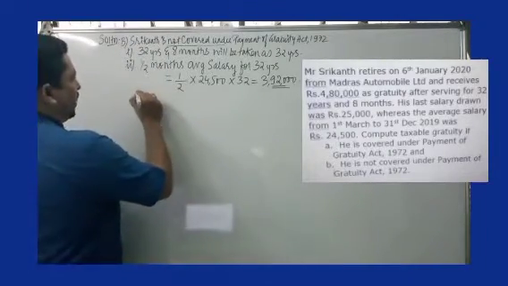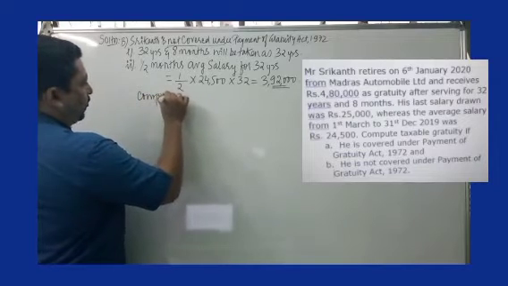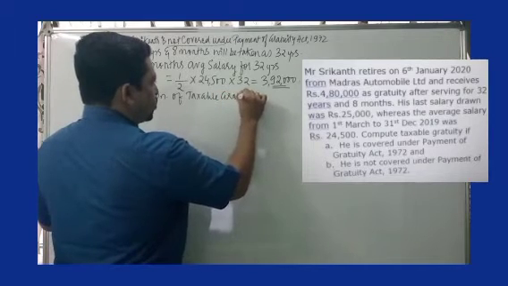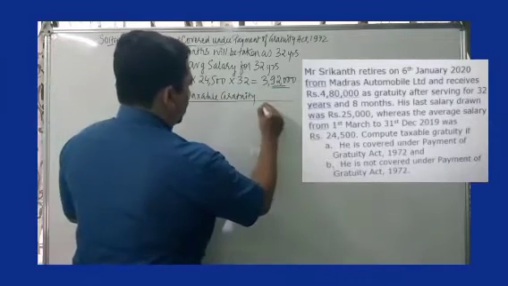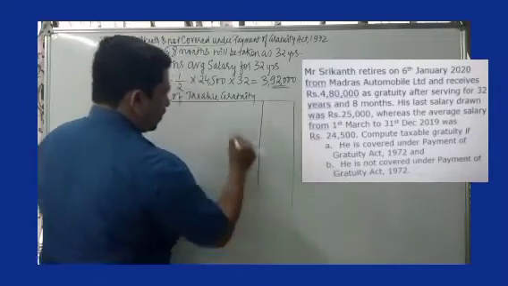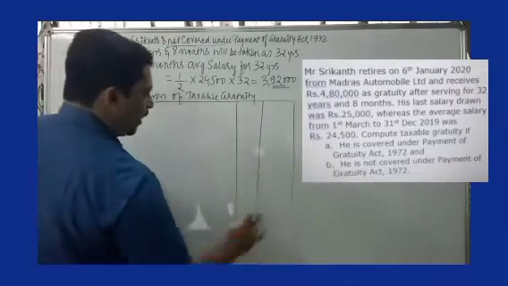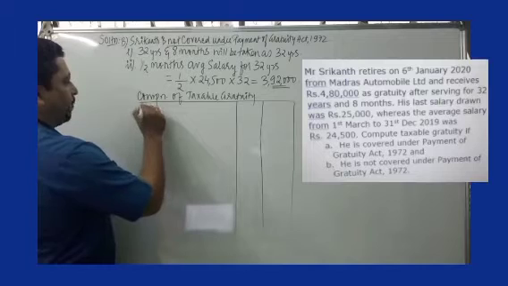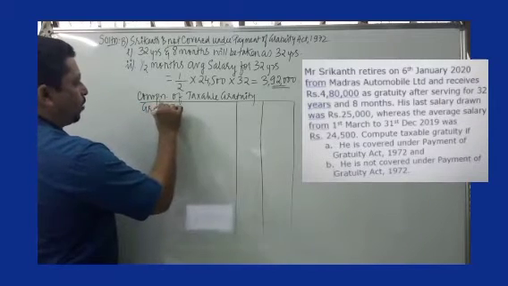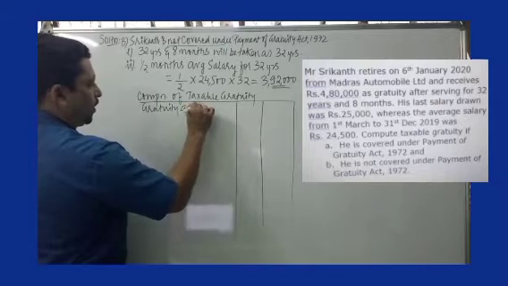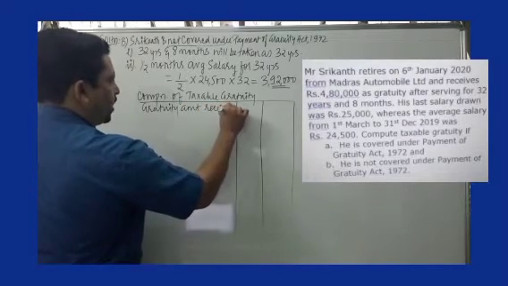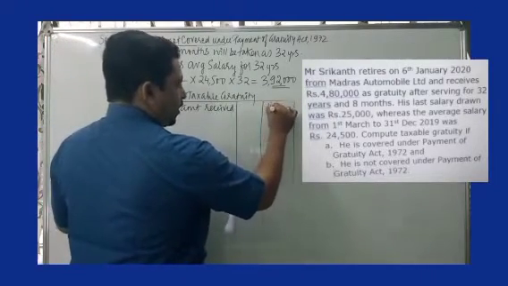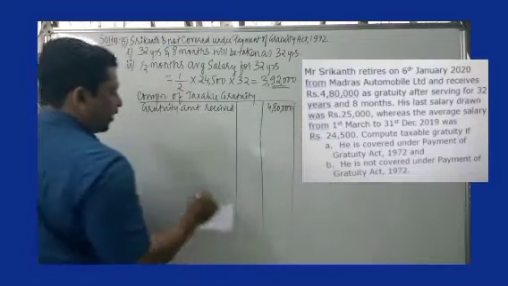Now let's draw the format. Computation of taxable gratuity. As usual, we are going to prepare two amount columns, the outer amount column and the inner amount column. The outer amount column is basically to write the amount. So you can write gratuity amount received. This gratuity amount received is given to you in the problem. He receives 4,80,000, so you can write 4,80,000 in the outer amount column.